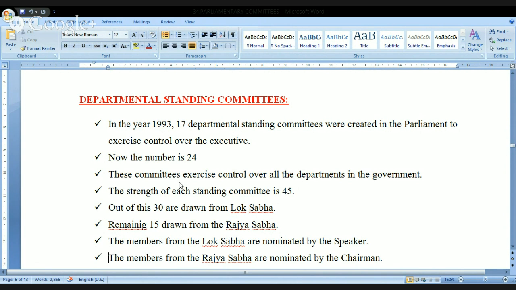And in order to have that effective control, in the year 1993, 17 departmental standing committees were created. But now the number has been increased to 24. What do you mean by this? For example, there are various committees that are present. I'm talking about the standing committees. Example, let me tell you. There is something called the Departmental Standing Committee on Defense, Departmental Standing Committee on Agriculture. Like this, we have various departmental standing committees.